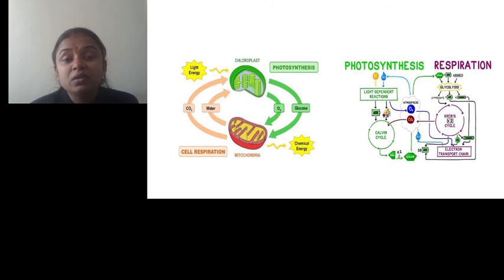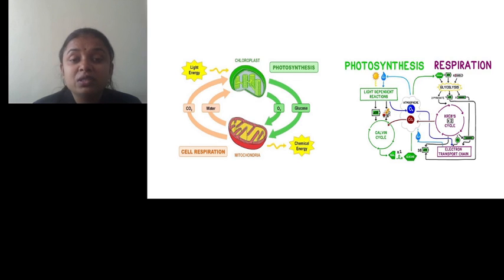Photosynthesis occurs in the chloroplast and is carried out by chlorophyll. Respiration occurs in the mitochondria, where the TCA cycle takes place, while in the chloroplast the Calvin cycle takes place, which utilizes CO2, that is carbon dioxide.